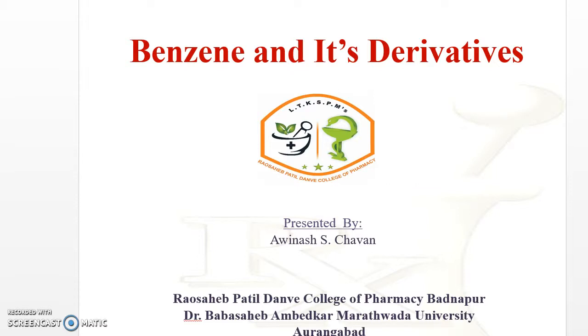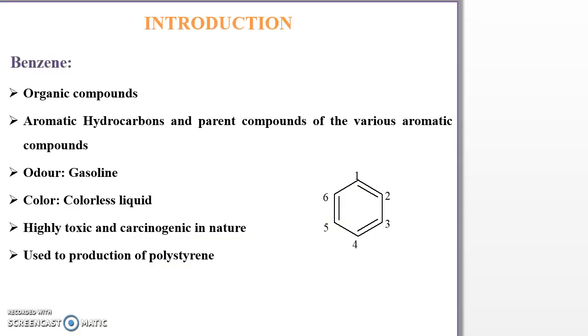So today we will discuss the first unit from second year, third semester, that is benzene and its derivatives. Benzene is an organic compound, an aromatic hydrocarbon and the parent compound of various aromatic compounds.